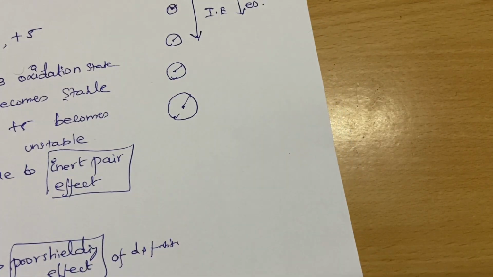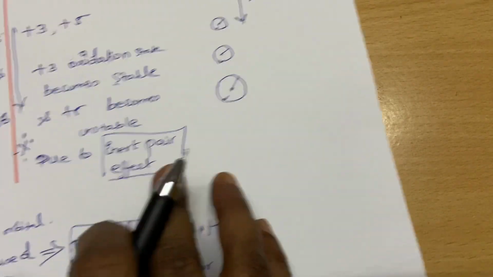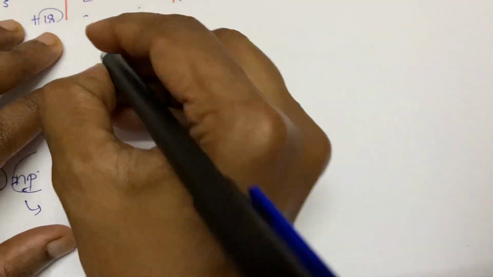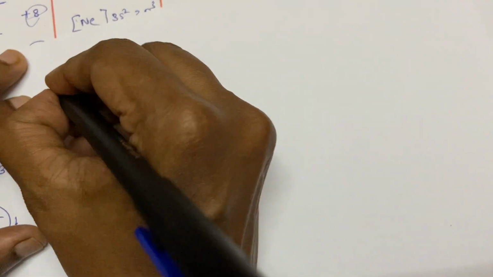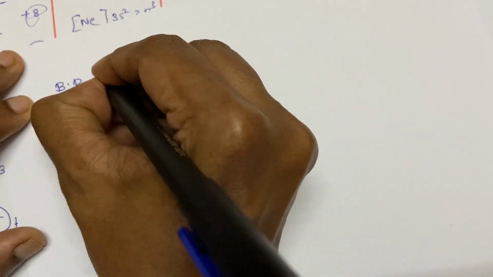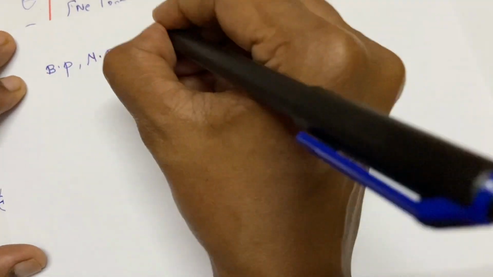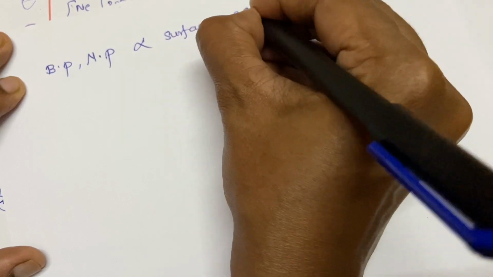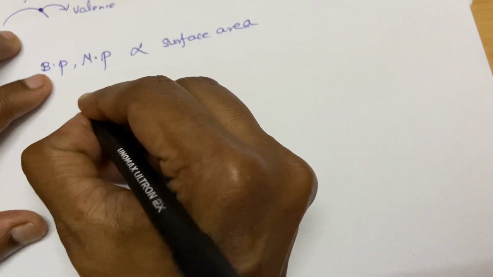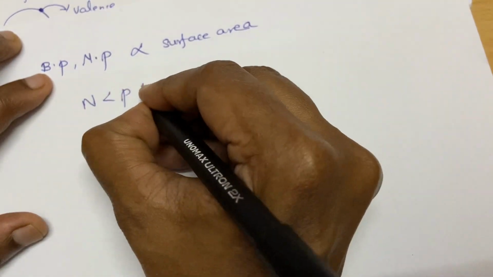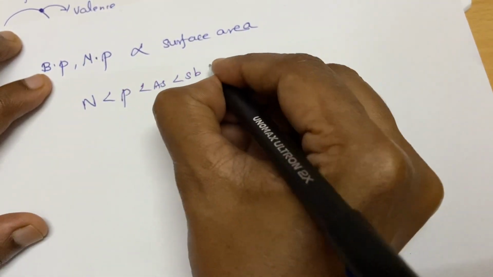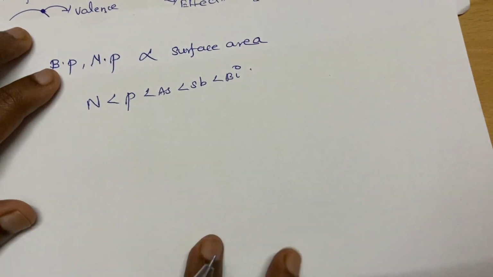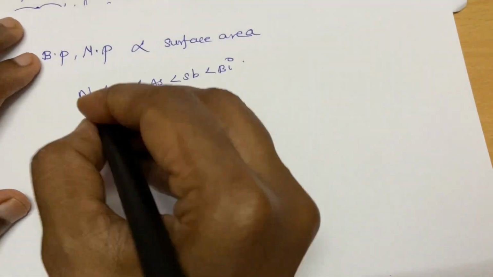Apart from this, you need to know melting point and boiling point. Usually melting point and boiling point are directly proportional to the surface area. So the larger the size, the higher the melting point and boiling point. According to this, what will you expect? You will expect this trend, isn't it? The size increases in this order, so you expect the same trend.